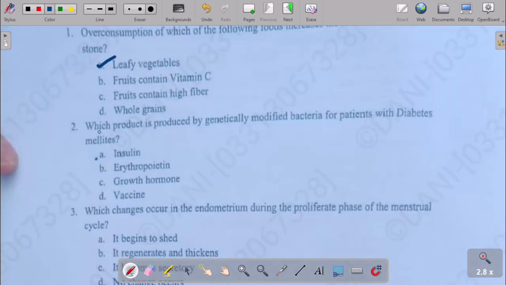leafy vegetables. Which of the following product is produced by genetically modified bacteria for patients with diabetes mellitus? So the right option is option A, insulin.